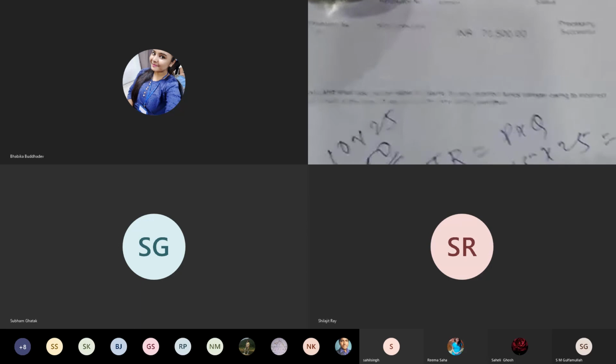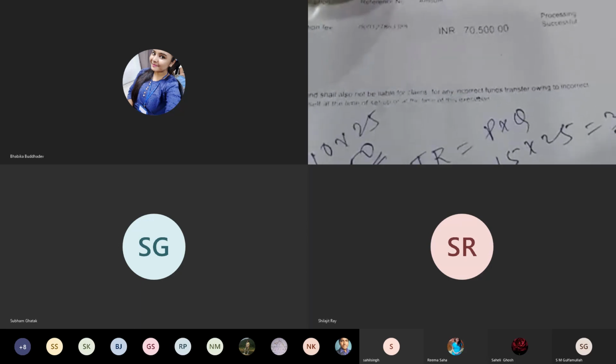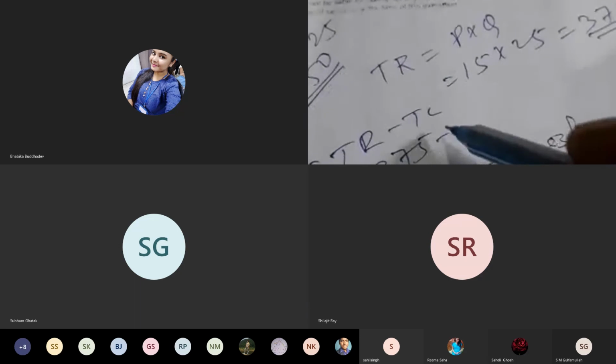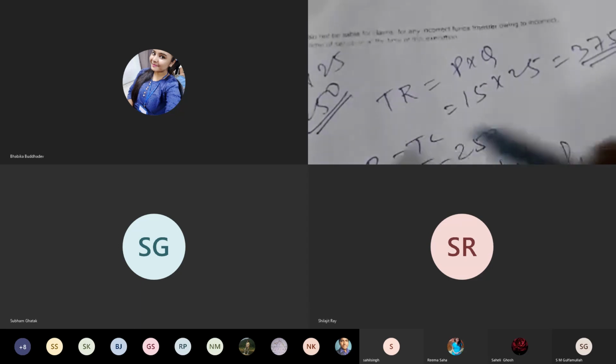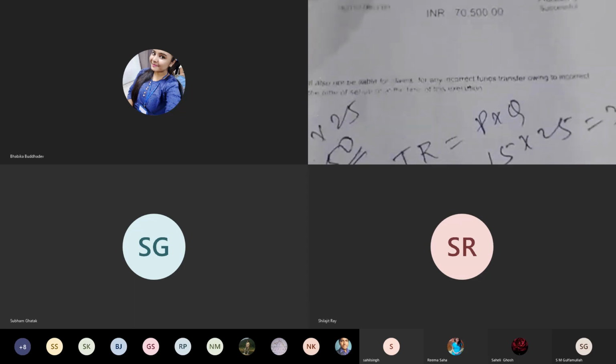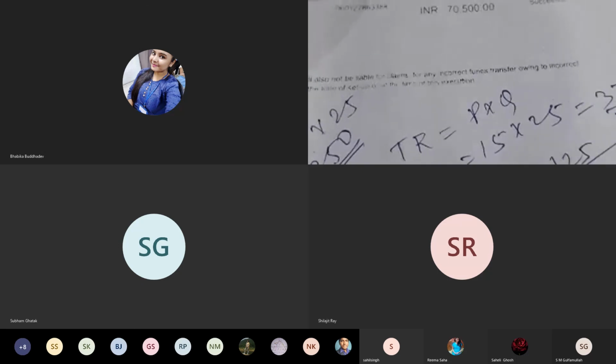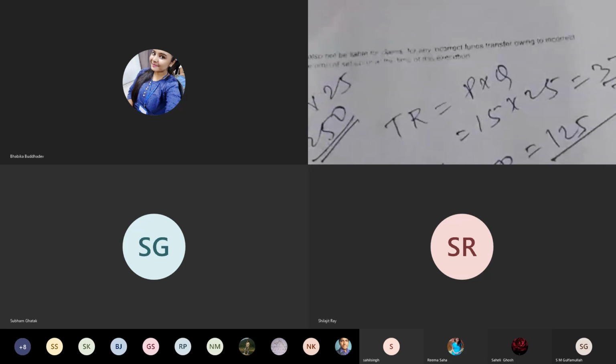So now from here, profit is equal to TR minus TC. TR is equal to 375 and minus total cost is equal to 250. So it is equal to 375 minus 250, 125. 125 is the profit. This is the maximum profit.